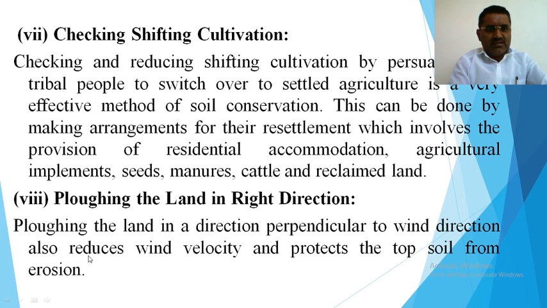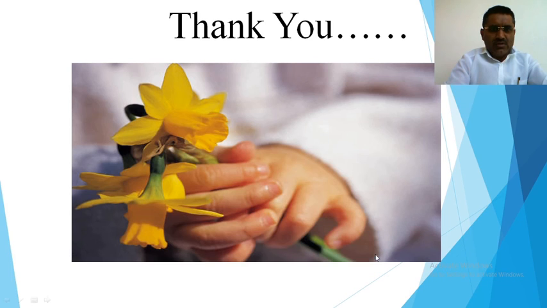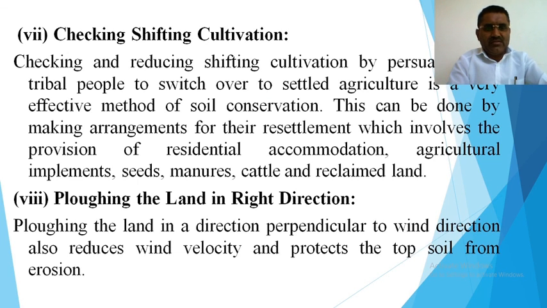Plowing the land in the right direction. Plowing the land in a direction perpendicular to the wind direction also reduces the wind velocity and protects the topsoil from erosion. This is also one simple technique. Means what? Suppose wind is blowing from north to south, we don't have to plow the field in a north-south direction, but we have to plow it in an east-west direction. So that is also one simple technique of soil conservation.